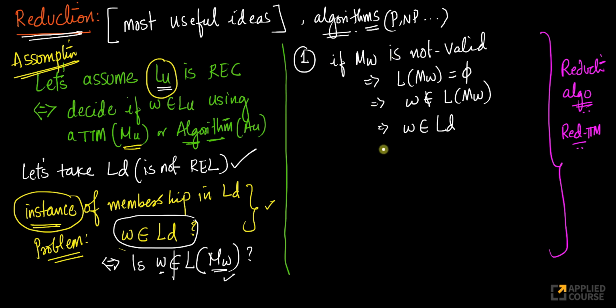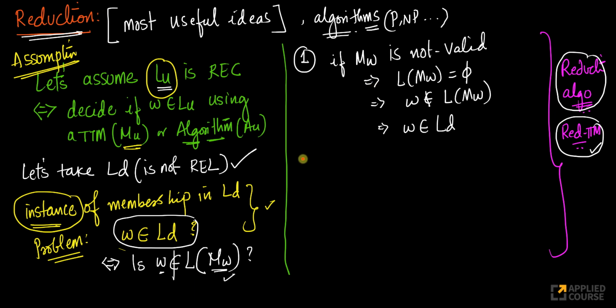I can check if MW is valid or not using a Turing machine. I can easily design a Turing machine, or I can write computer code, an algorithm, in C, C++, Java, whichever programming language you want. I can write a computer algorithm which always halts, which can decide this, or I can design a total Turing machine which can do this. That is step number one.